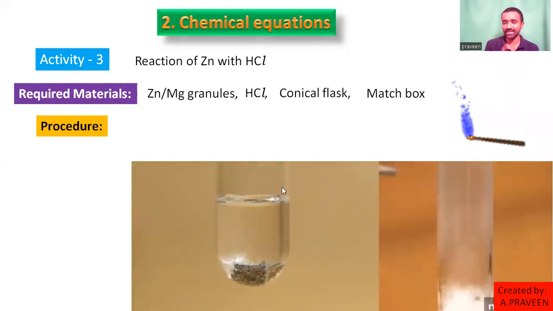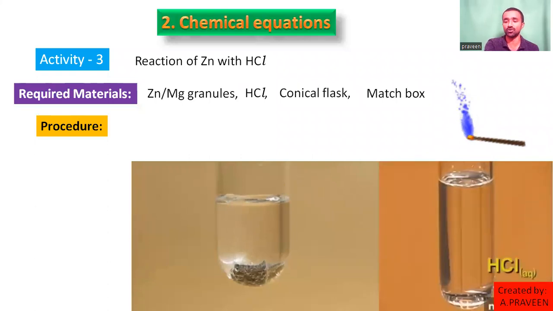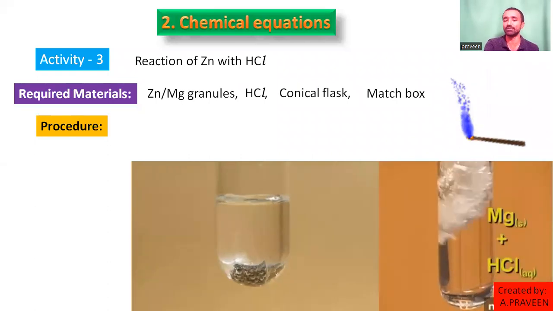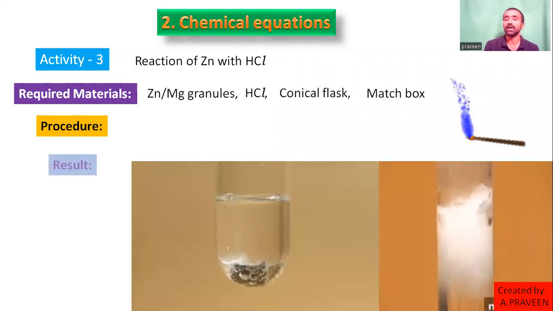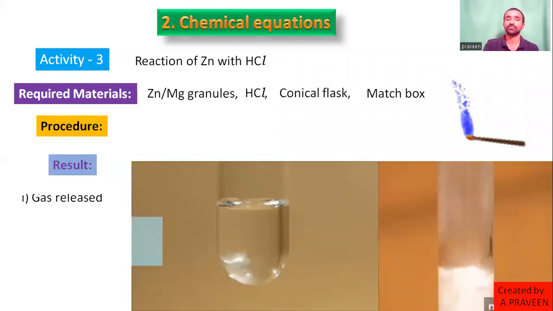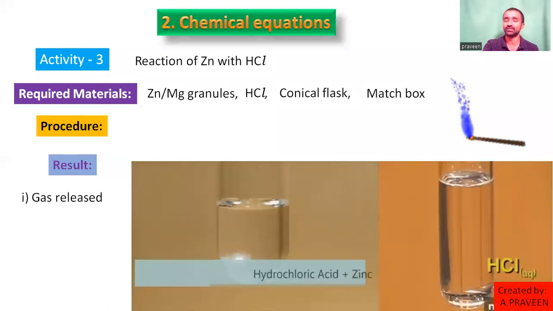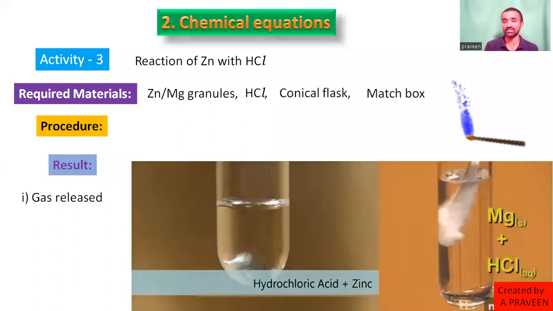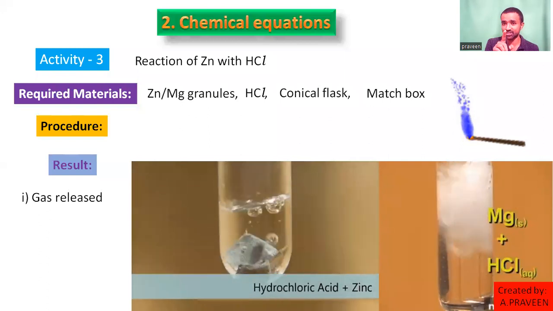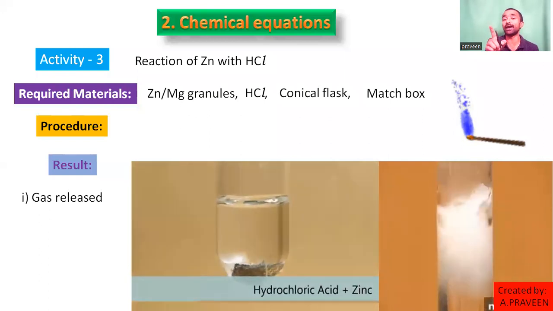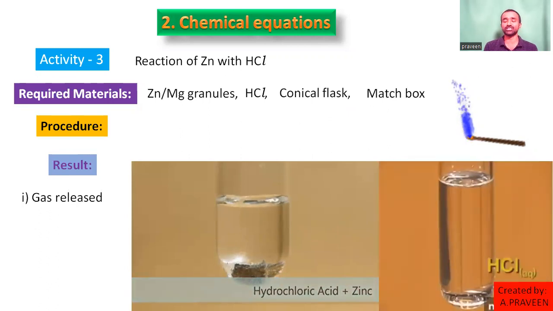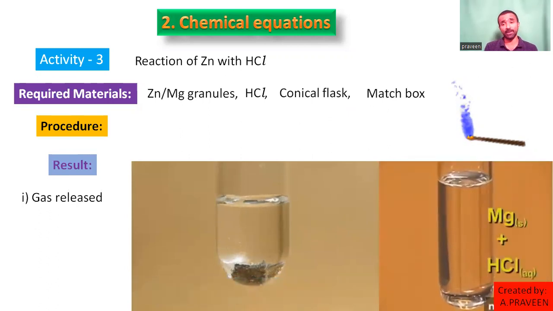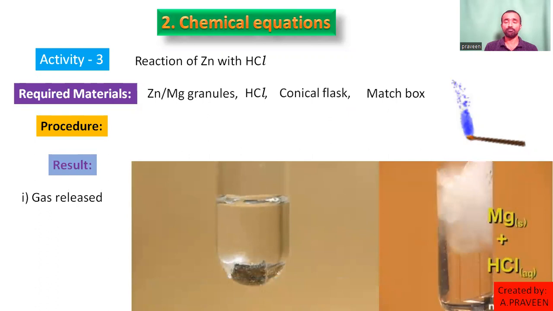If a burning matchstick burns with a pop sound, that indicates the liberated gas is hydrogen gas. Observations: gas is released, and the burning matchstick burns with a blue flame and gives a pop sound.